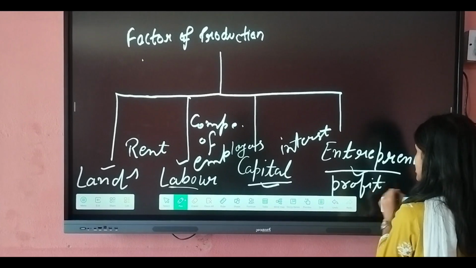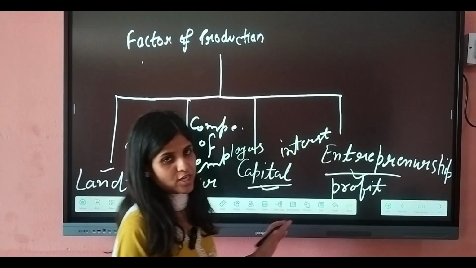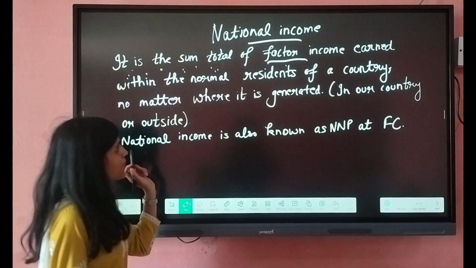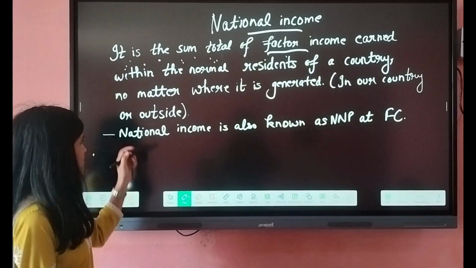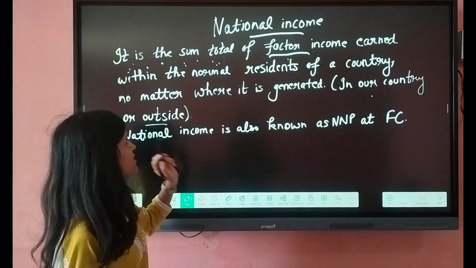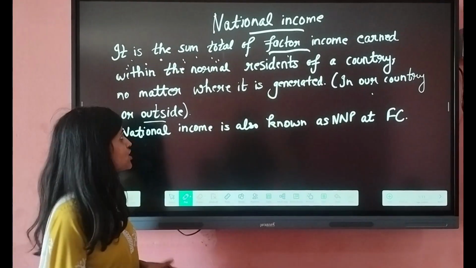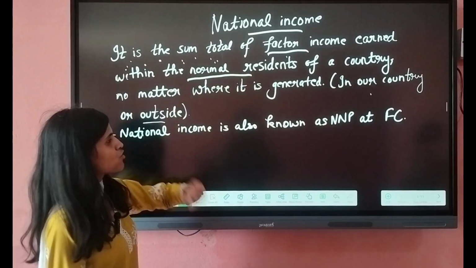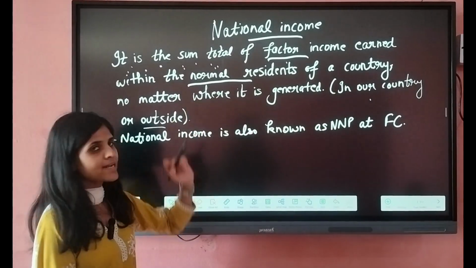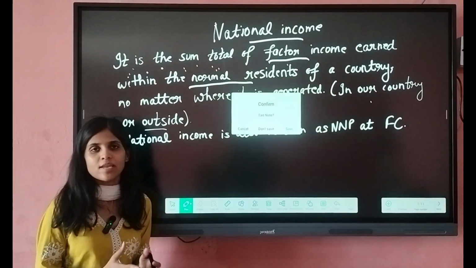The income which is generated from those factors of production is known as your national income. And no matter where it is generated, in our country or outside the country, the matter is that it is generated by normal residents of the country. Normal residents are those people who live in that area for one year or slightly more than one year.